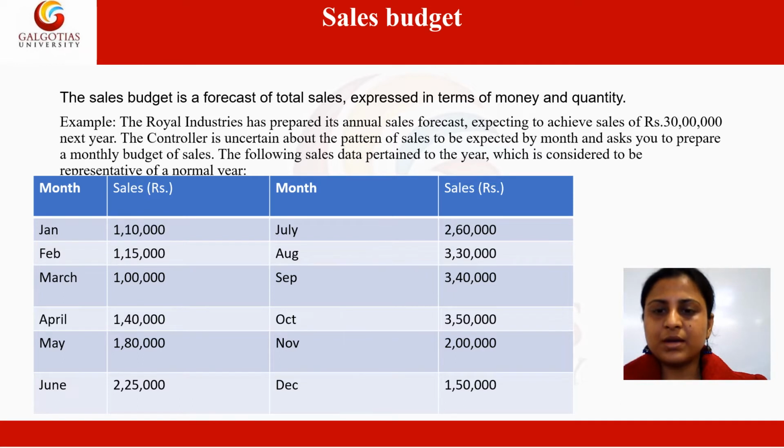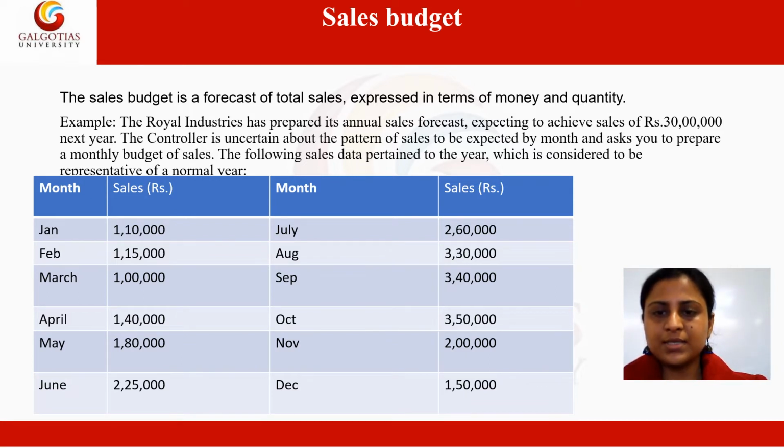These are some of the factors that can affect the sales budget. Now this sales budget, which is based on forecasting, is the responsibility of the sales manager and market research staff. And this sales budget is regarded as the keystone of budgeting, as I said earlier, because all the other budgets would follow the sales budget.